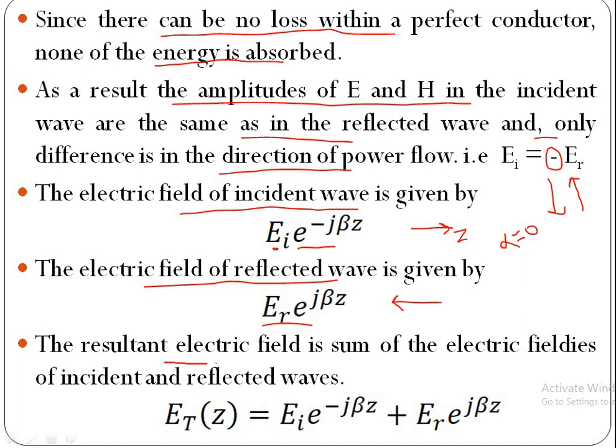The resultant electric field is sum of the electric fields of incident and reflected waves. Et of z is equal to incident wave EI into e power minus j beta z plus ER into e power j beta z. Now substitute ER is equal to minus EI. Why?